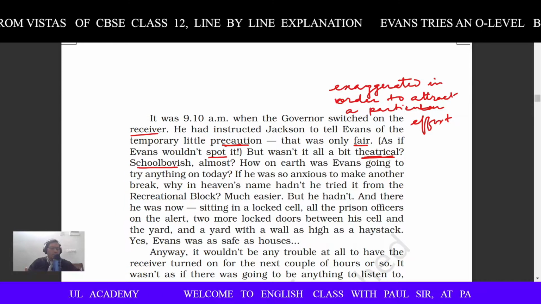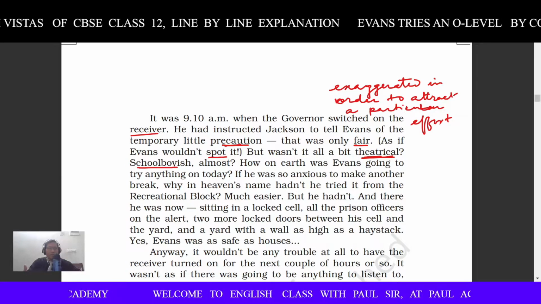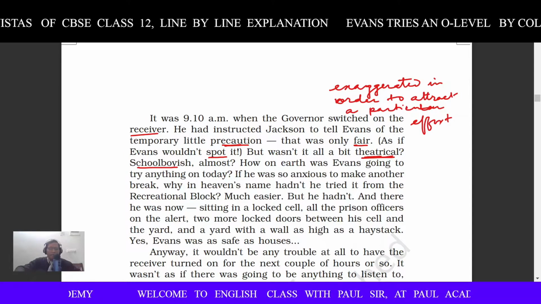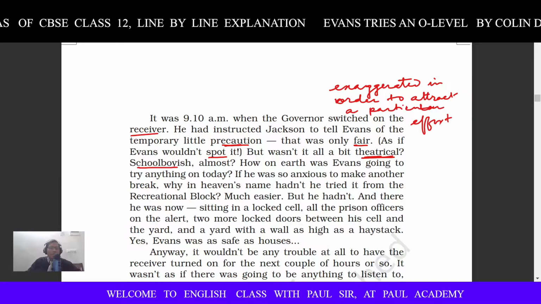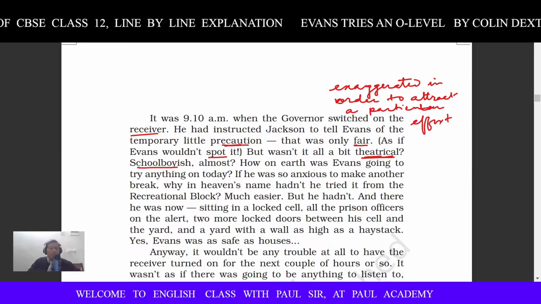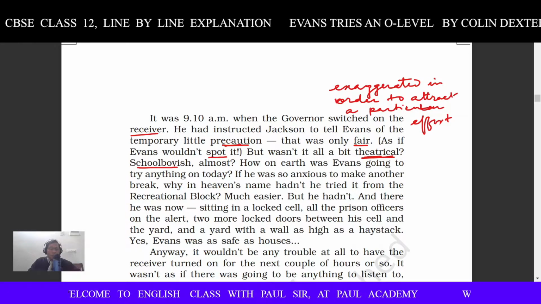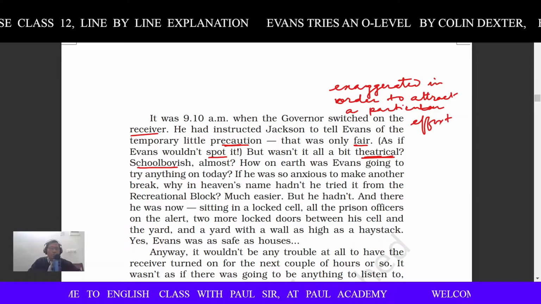We have been doing the 7th lesson from the book called Vistas of class 12 CBSE, and as I told you children, we will be going line by line in order to understand the meaning of each and every word, so that you are not in trouble in the examination. So without much delay, let me jump into it. This is the 4th video in the series.